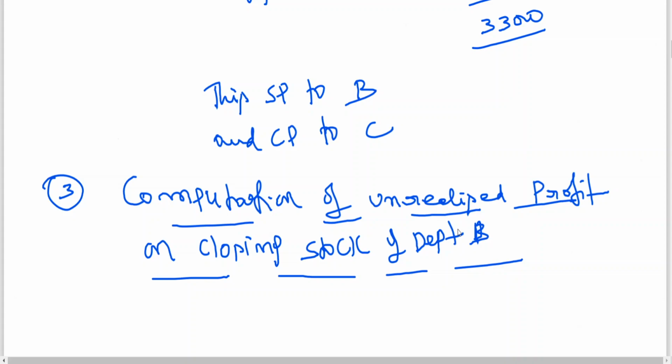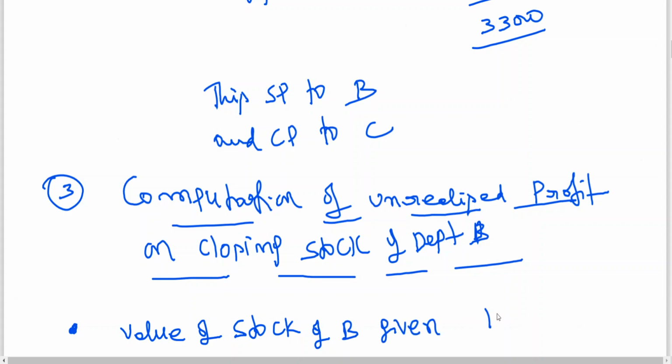Okay. Now this is important. How to calculate, sir? In this, first point, value of closing stock of B given is equal to 14,000. We have seen that.